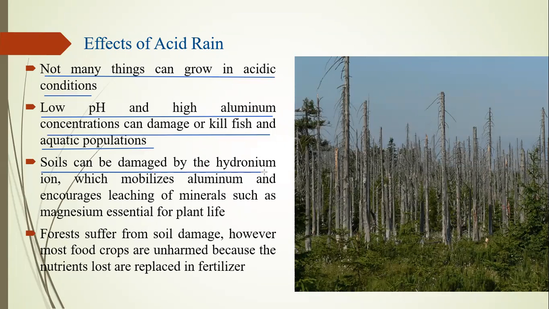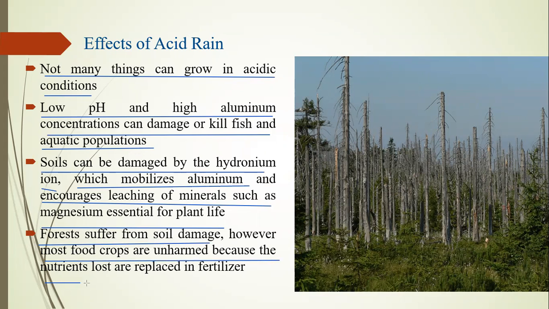Soil can be damaged by the hydronium ion, which mobilizes aluminum and encourages leaching of minerals such as magnesium, essential for plant life. When the soil is damaged by the hydronium ion, most of the ions are damaged by the mobilized aluminum, which mixes with oxygen. Forests suffer from the soil damage. However, most food crops are unharmed because the nutrition lost is replaced by fertilizer.